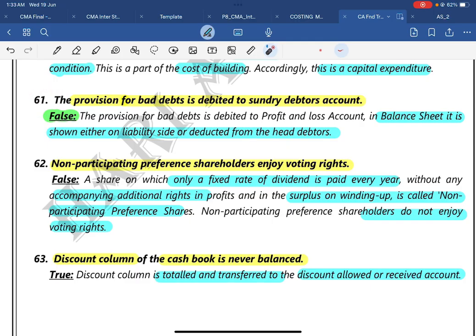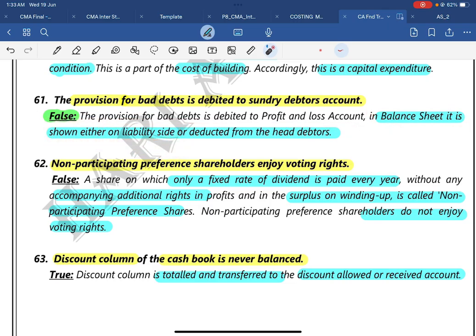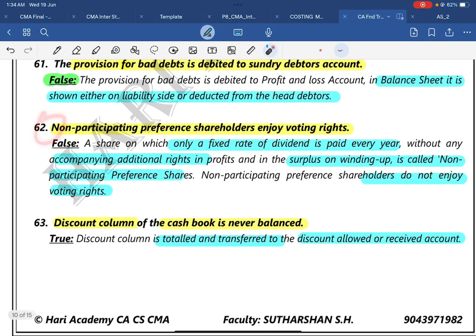The provision of bad debts is debited to sundry debtors account. The answer is false. You will read this point again. In the balance sheet, it is shown either on the liability side. You can show provision for doubtful debts on the liability side because it is a liability item only. Or you can deduct it from the head of debtors. You will write debtors, less provision for debtors or reserve for debtors. Even in debtors, you can show it on the asset side by reducing it, or instead you can put it on the liability side as a PDD item. It is not an issue.